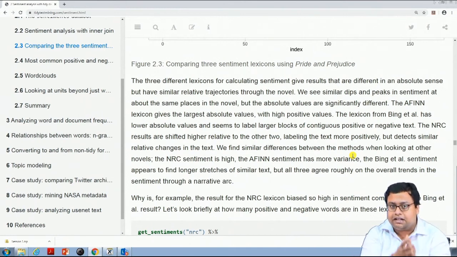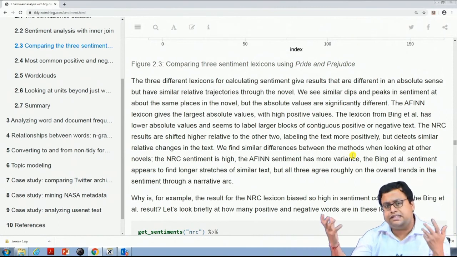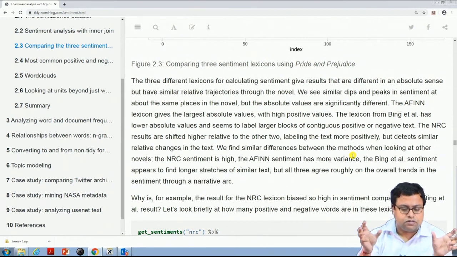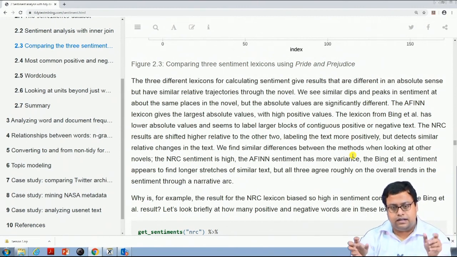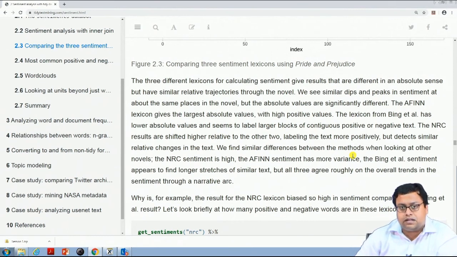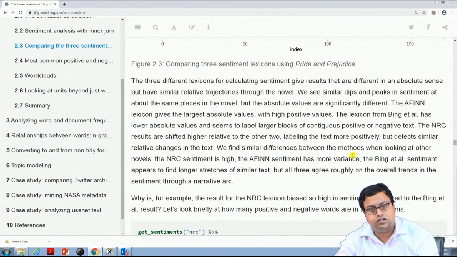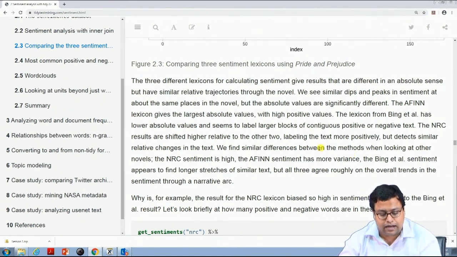You have to take that relative scale, because these are scales and their measurements are different. In the relative scale you can say that this part of the book has more sentiment than that part of the book. But the exact absolute value, sentiment value 3 or 5 or 50, has no meaning, because what is high sentiment to him might not be high sentiment to somebody else. Some people are more expressive, some people are less expressive. The people who have created these libraries can also be different types of people. So you have to keep in mind that it is only the relative scale in which you measure or read this, not an absolute scale.